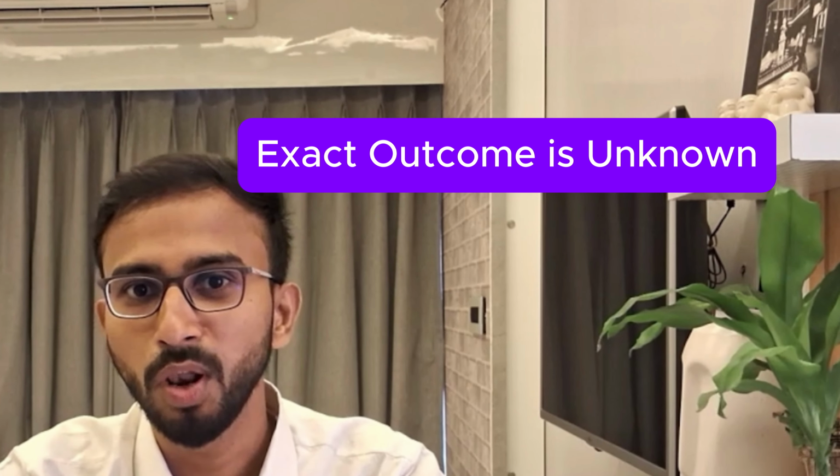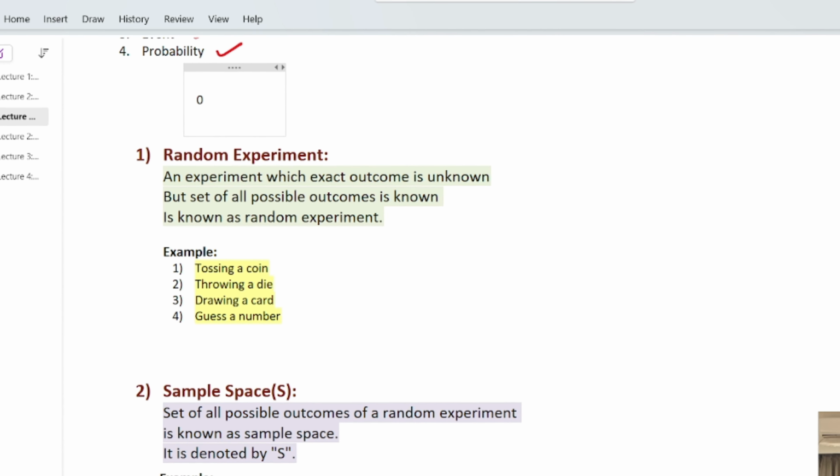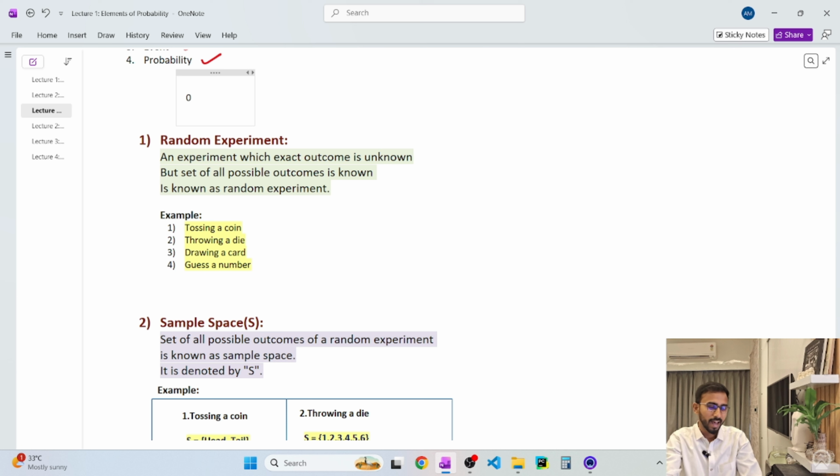So what is a random experiment really? The definition is, a random experiment is a kind of experiment whose exact outcome is unknown, but the set of all possible outcomes is known. Like tossing a coin. If we toss a coin, we don't know what the outcome will be, but we know that it will be either head or tail. So once again, random experiments are experiments whose exact outcome is unknown, but the set of all possible outcomes is known.